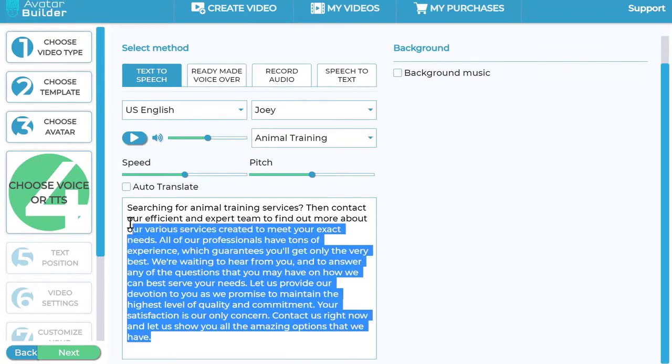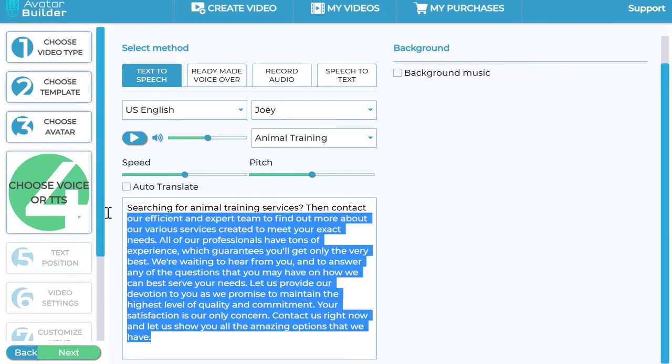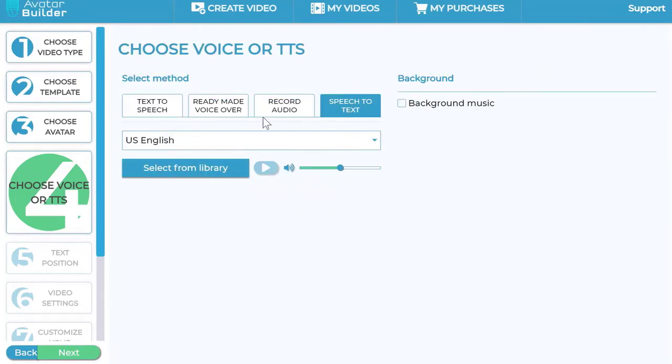Now, this right here is where you can edit the script to your heart's desire, okay? This is where you can change it, and then automatically it's going to convert that over into speech. You can also bring in your own audio, which is where the speech-to-text console is built in here, meaning you can import an audio and it's going to convert that speech into text. Okay, that's where this section comes in here.